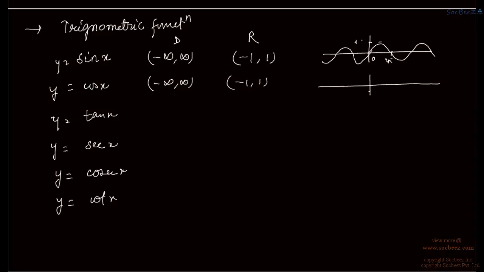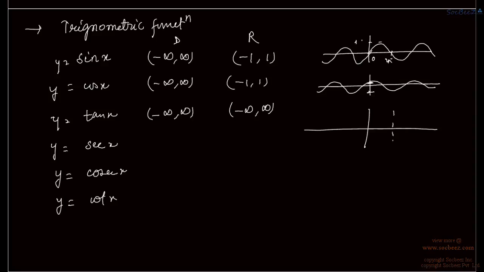Cos x is an even function, so its graph is something like this, whereas sin x is an odd function. This is 1 and this is minus 1. For y equal to tan x, we have domain as minus infinity to plus infinity, as well as range as minus infinity to plus infinity, and the graph of tan x is something like this. So this is pi by 2, this is minus pi by 2. We have pi here, then we have 3 pi by 2, correspondingly minus 3 pi by 2,